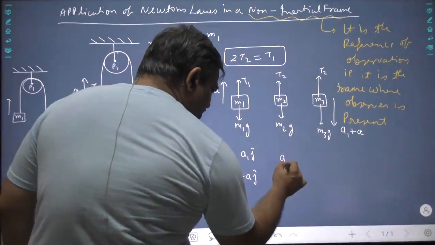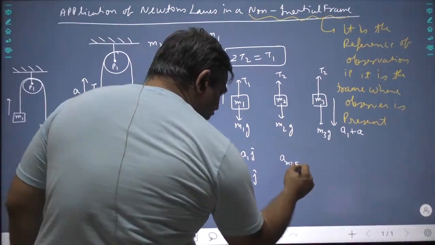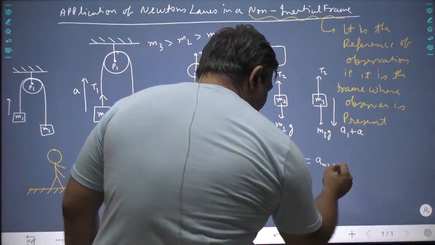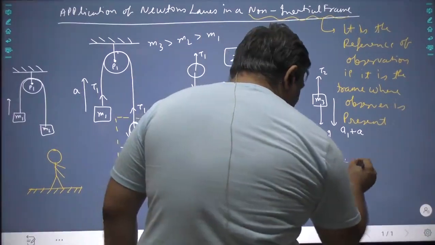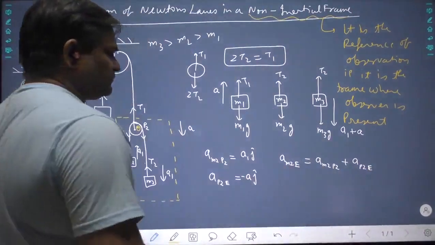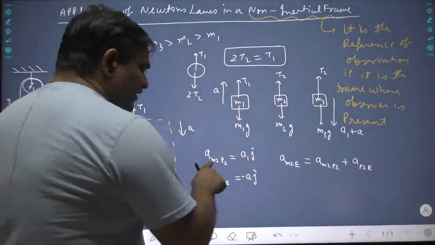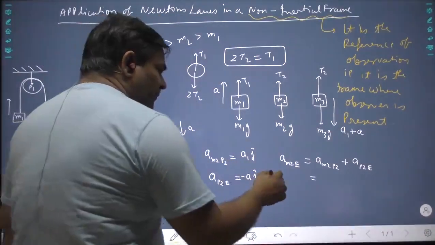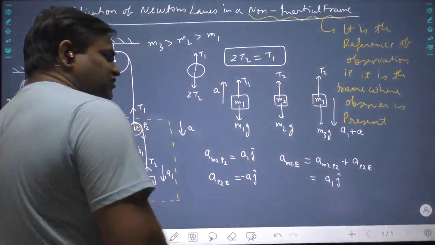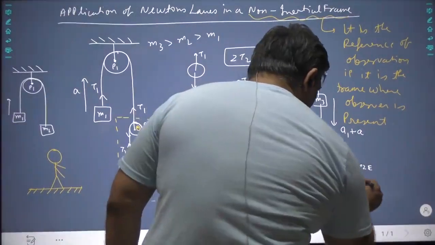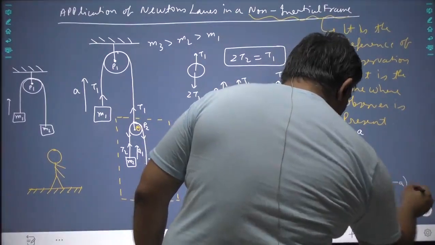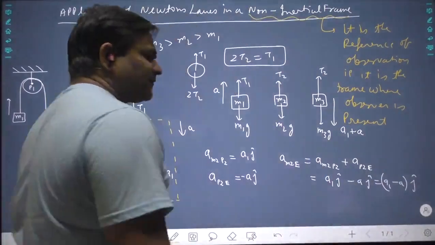So acceleration of M2 with respect to earth will be equal to acceleration of M2 with respect to P2 plus acceleration of P2 with respect to earth. So acceleration of M2 with respect to P2 is A1 j cap, and acceleration of P2 with respect to earth is minus A j cap. So it is A1 minus A.